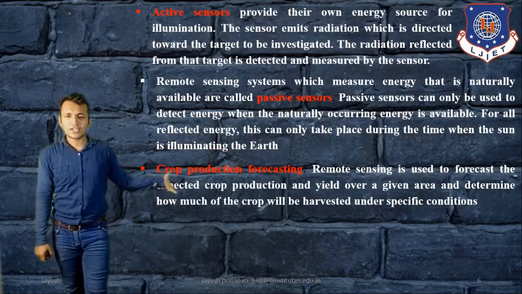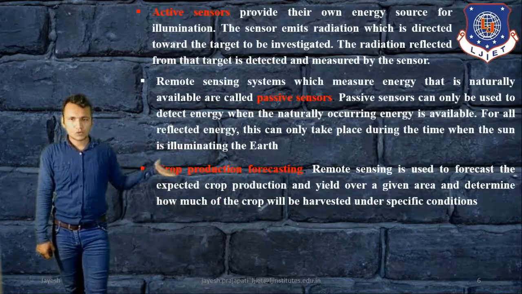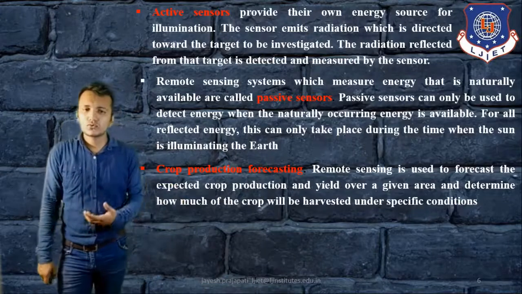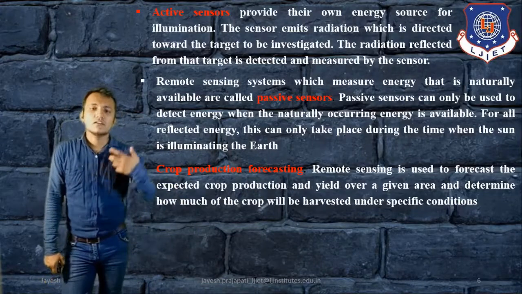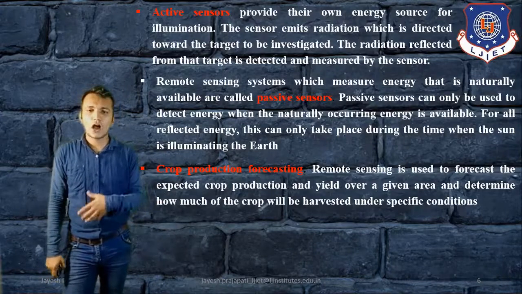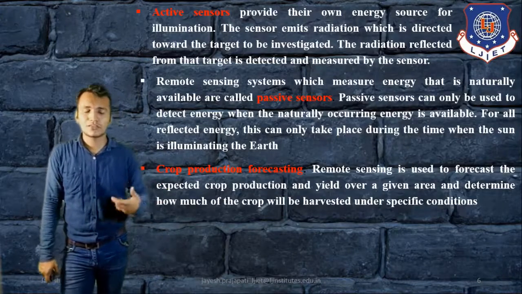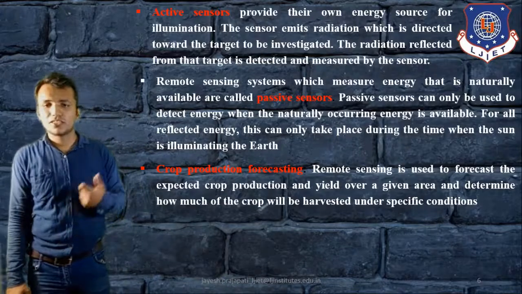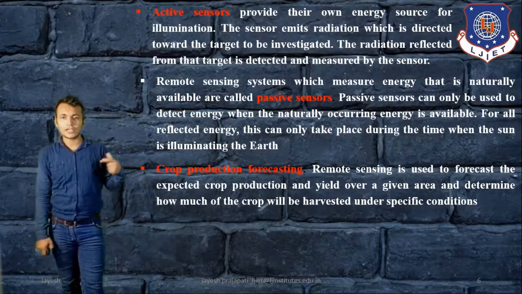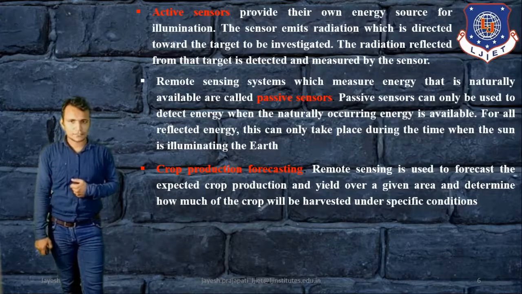That is the main advantage of this remote sensing system for agriculture. Then remote sensing is used to forecast the expected crop production over a given area and determine how much the crop will be harvested under specific conditions. So this is information or forecasting we can get from this remote sensing system.